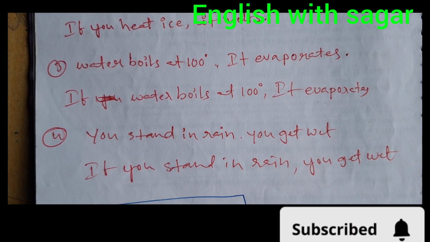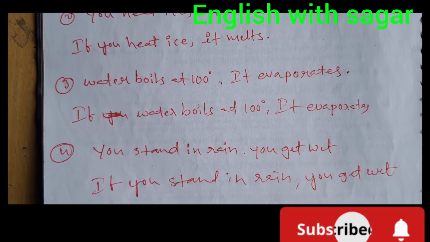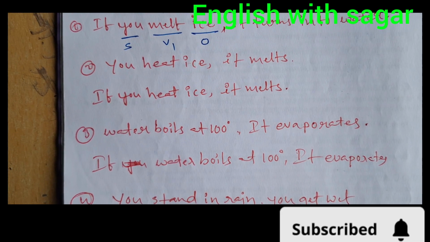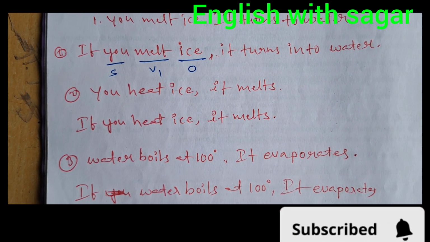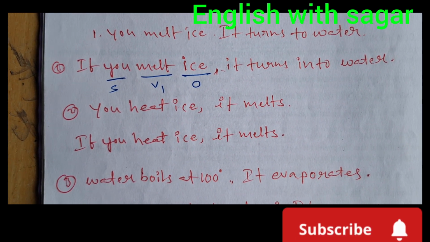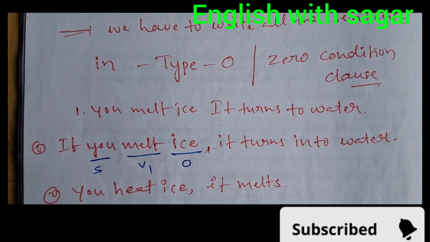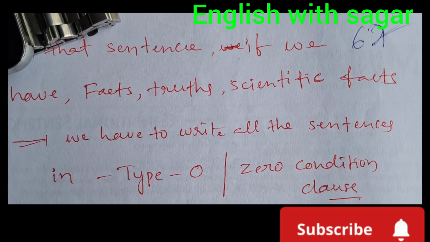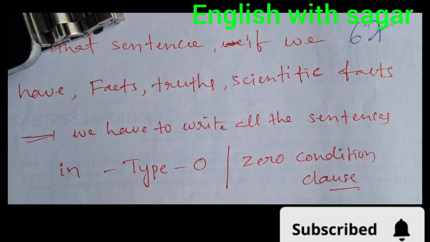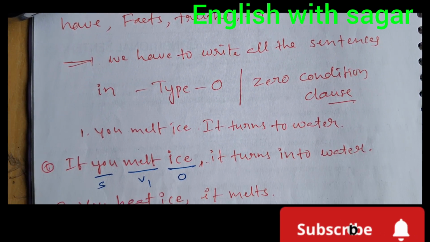Once again, all of you read, learn, and understand the structure form. You will get one doubt when we have to write the answer. First, read the question thoroughly and identify the question. If the question is a scientific fact and general truth, immediately go to type 0.